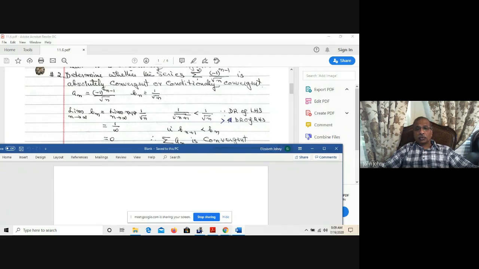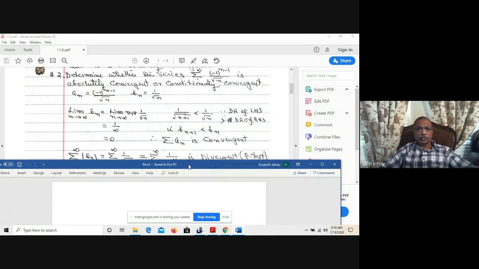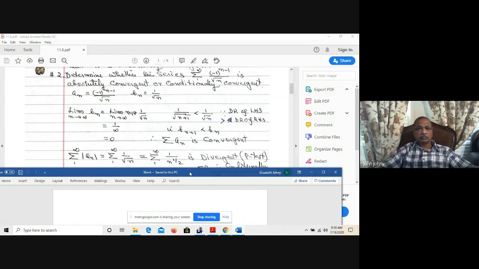1 over square root of n plus 1 is less than 1 over square root of n because the denominator of the left side is greater than the denominator of the right side. So that fraction is less than 1 over square root of n. That is, bn plus 1 is less than bn. Therefore, sigma an is convergent. Now we are going to see whether it is absolutely convergent.